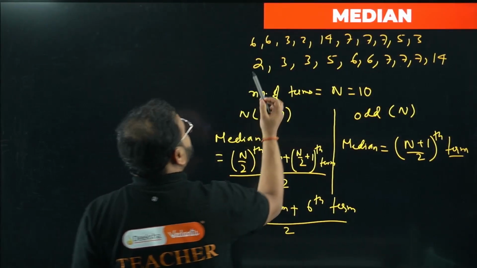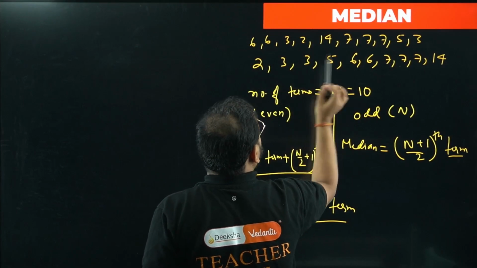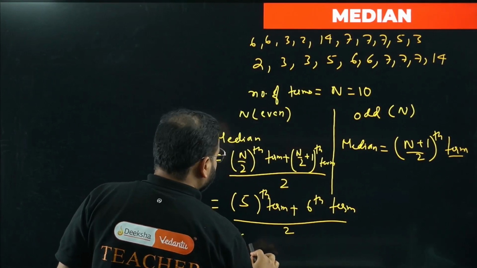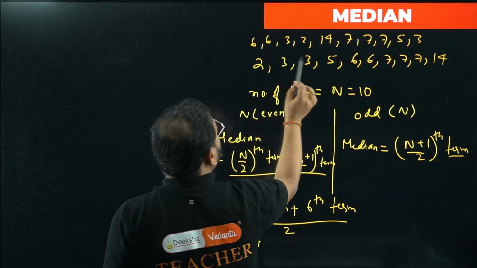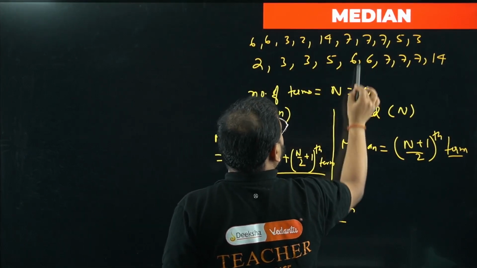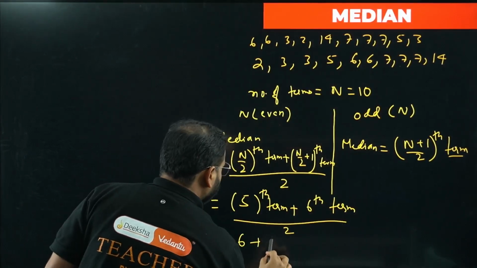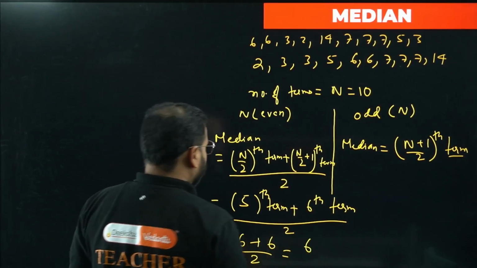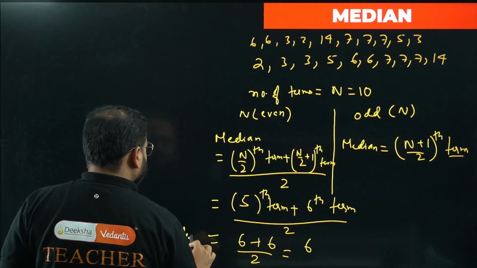What is the 5th term? Please check here. 1, 2, 3, 4, 5. 6 is the 5th term. And what is the 6th term? 1, 2, 3, 4, 5, 6. Again, the 6th term is also 6. So right here, 6 plus 6 divided by 2. How much is that? 6 only. So my median value is coming here as 6.